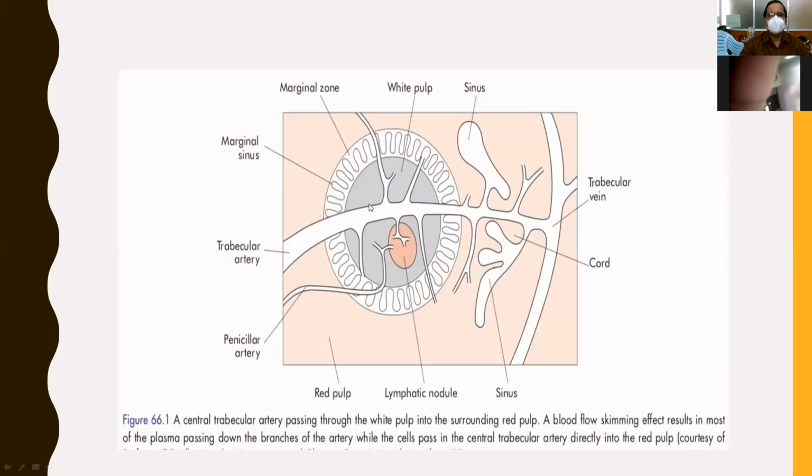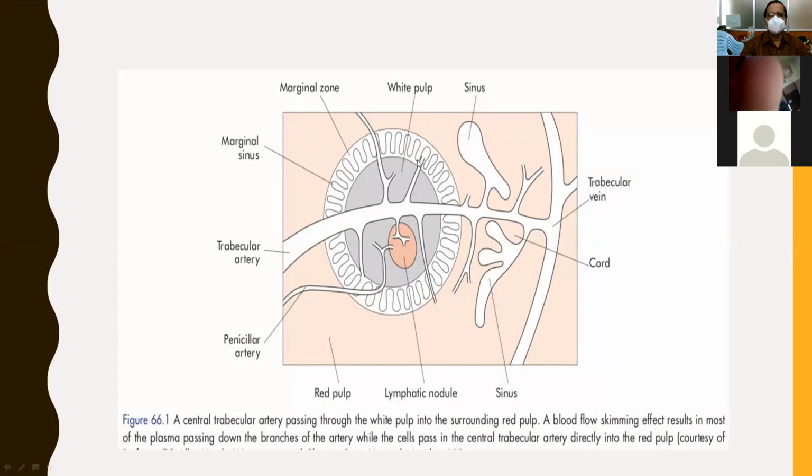And this is the microscopic anatomy of the spleen: this is the trabecular artery, this is the white pulp, this is the trabecular vein, this is the marginal zone, and this is the red pulp, which is present at the periphery. This is very important because when there is splenomegaly, most of the time the red pulp is increased in quantity, not the white pulp. And this is the lymphatic nodule; the white pulp is mainly concerned with the reticuloendothelial system.